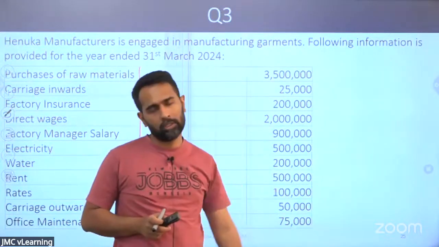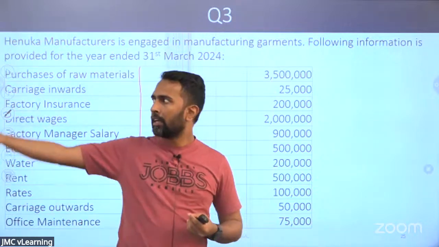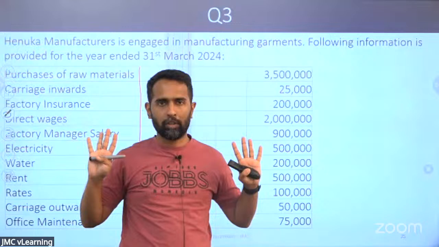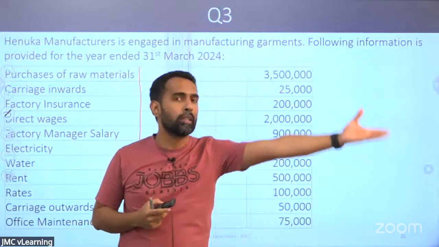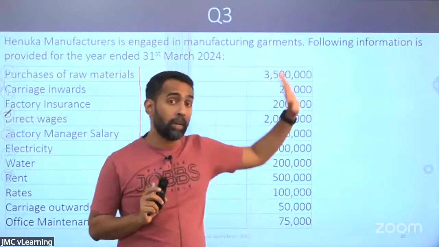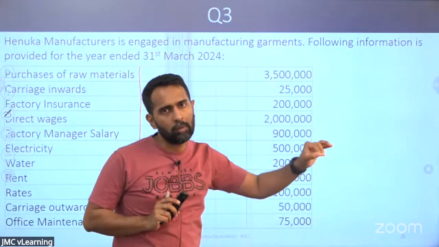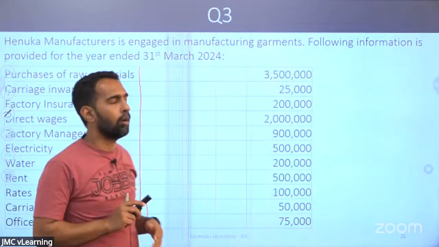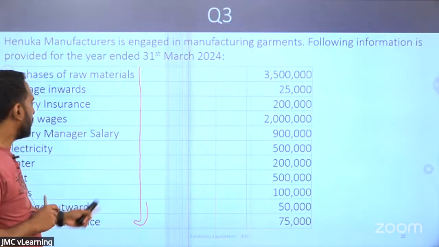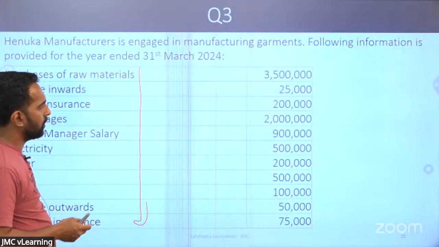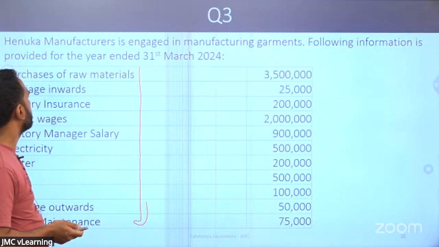That's a distribution cost. Carriage inward, items coming inside the premises, is the raw material delivery cost. That's a manufacturing cost. Finished goods to the customer is distribution, because production cost deals with items until they become finished goods. Once you become a finished good, it goes to the trading account. Office maintenance is not part of our expense. That's not a manufacturing cost.